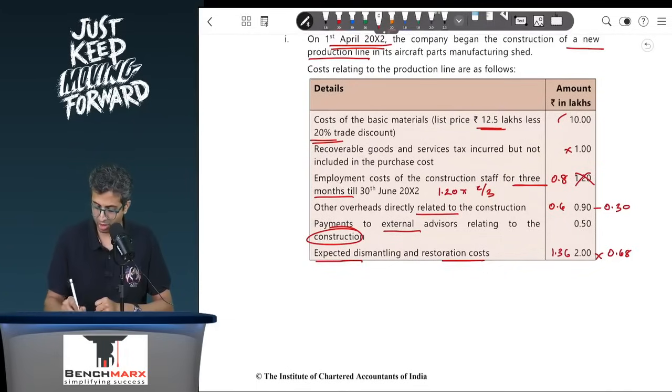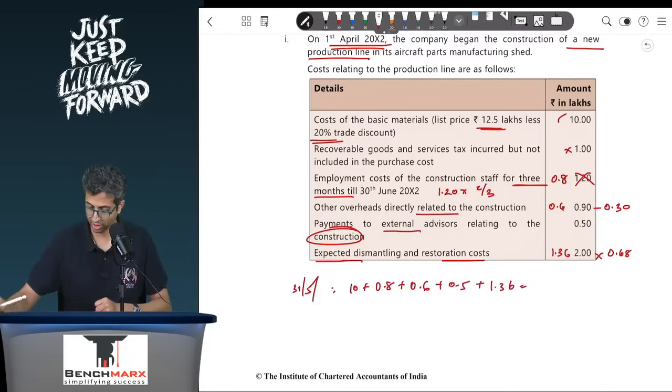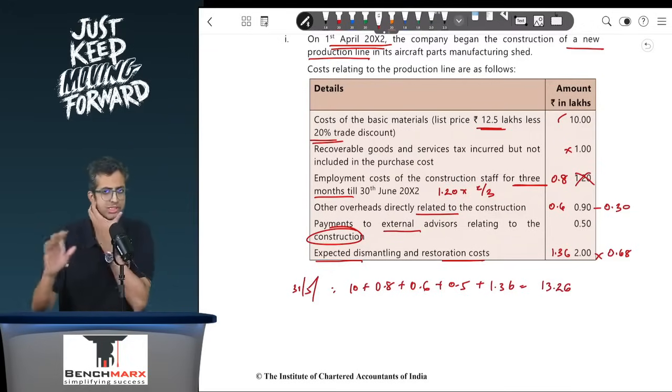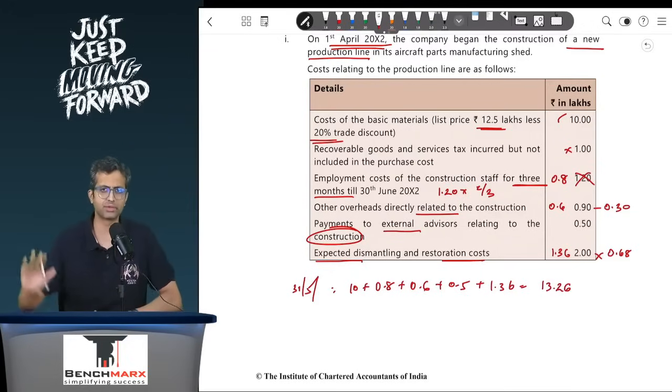So if I were to take on 31st May, the initial cost for the PPE, this would be 10 plus 0.8 plus 0.6 plus 0.5 plus 1.36. So this is what, 10.8 plus, let us say, if I do this working, I think this is 13.26. So do I need to separately add the overhaul cost? Answer is no. The obligation arises after 4 years.